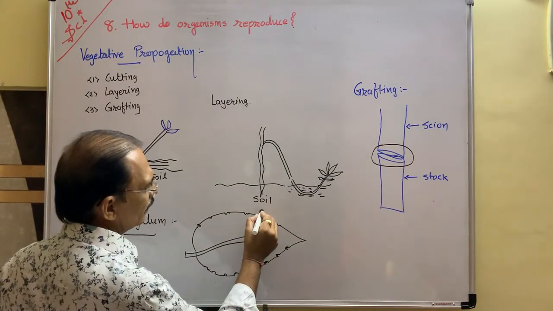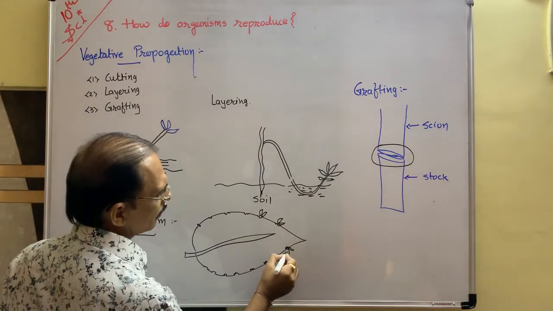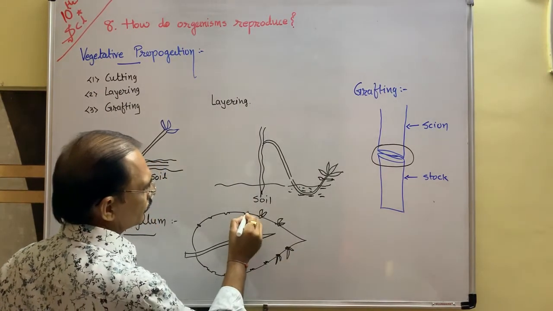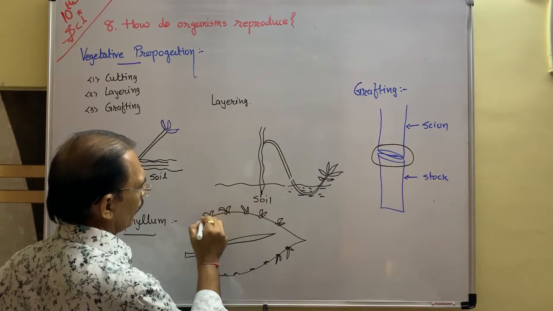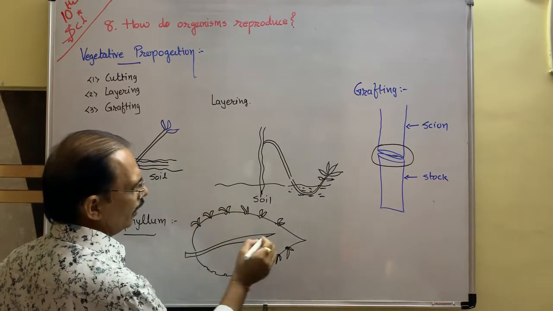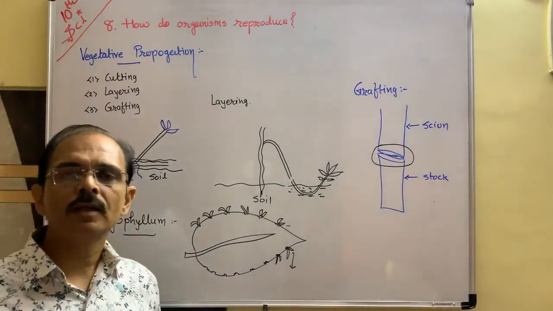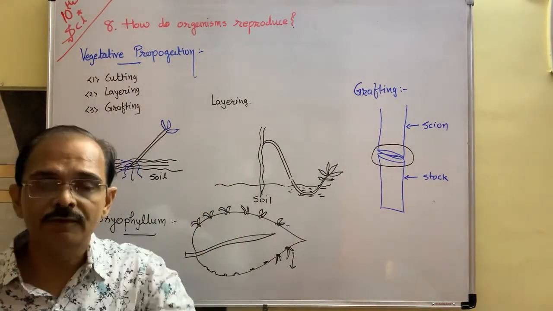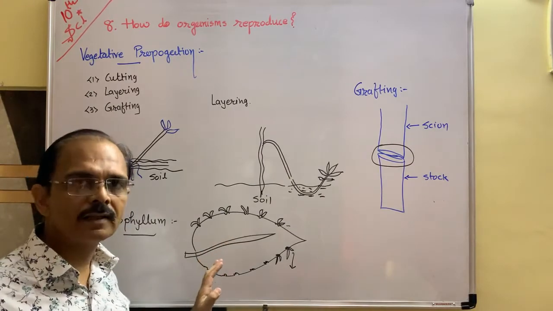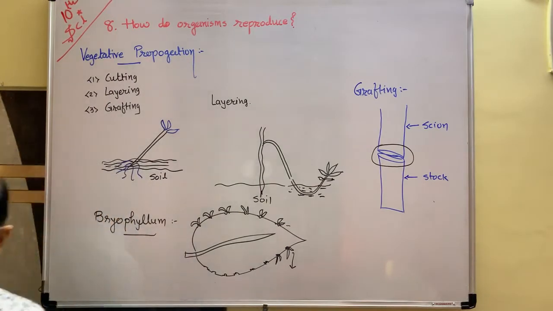Here we can see the small leaf. If this small leaf falls down, then it can grow into a new plant also. This is the example. A leaf arises from the leaf. So this is a different example. The name of the plant is bryophyllum. So this is the method of vegetative propagation.